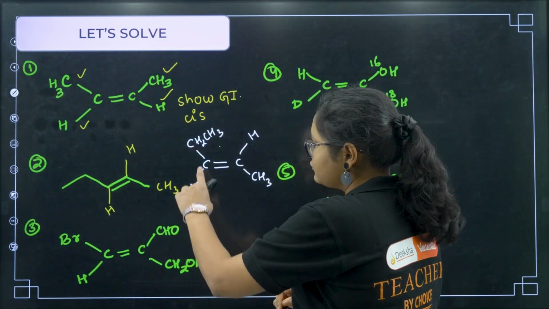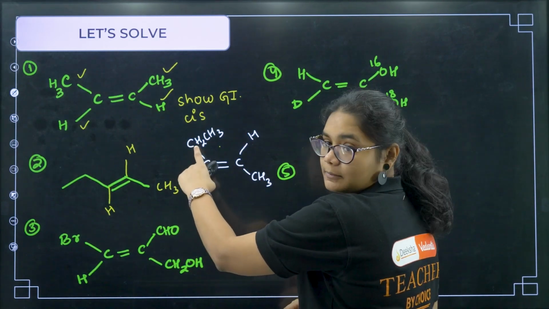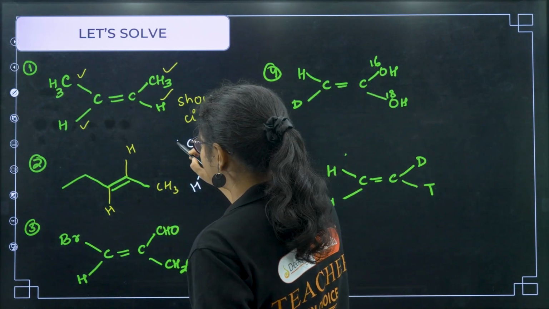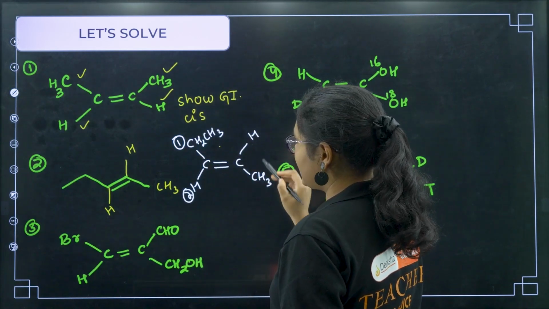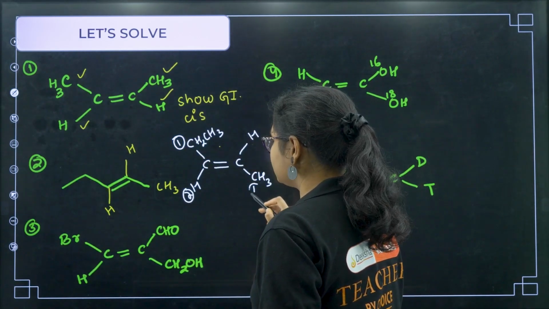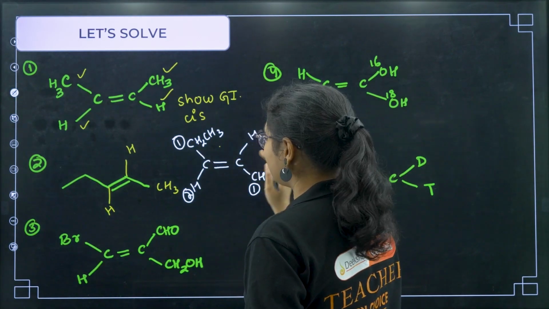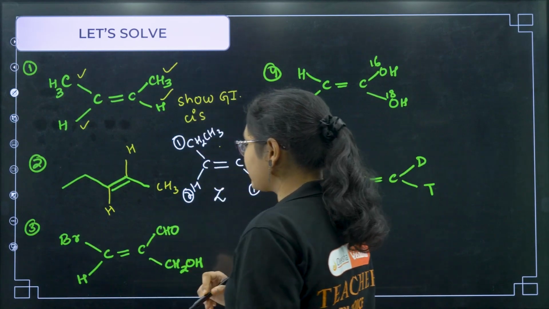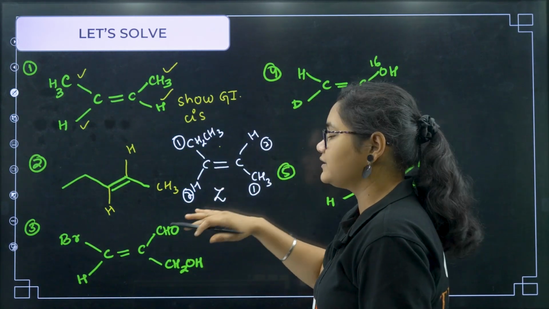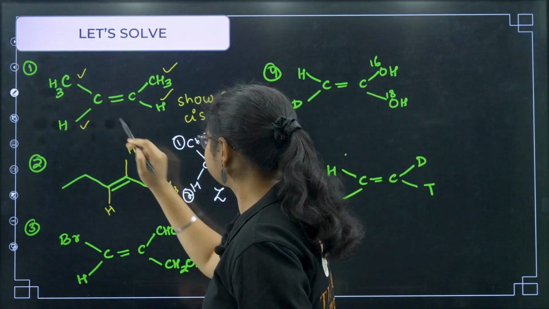Now you see carbon and hydrogen, whose atomic number is more? Here carbon atomic number is more, so definitely this is 1 and this is 2. And this side if you see carbon and hydrogen, carbon atomic number is more, so this is 1 and this is 2. So now 1 and 1 are on the opposite side, 2 and 2 are on the opposite side, right? So then this one will be called as Z. Okay, if you get 1 1 on the same side, 2 2 on the same side, then we will call it as, sorry, this is E.